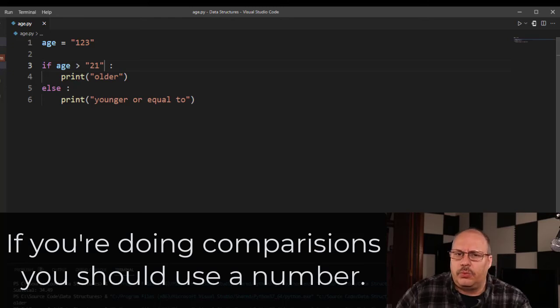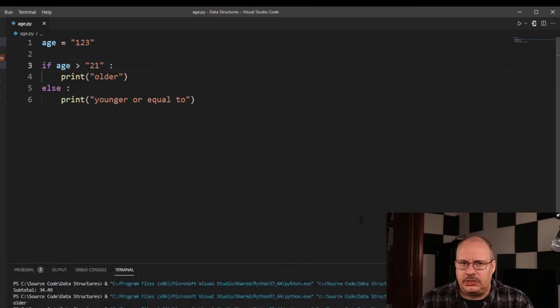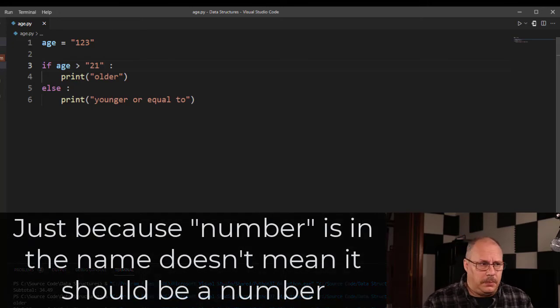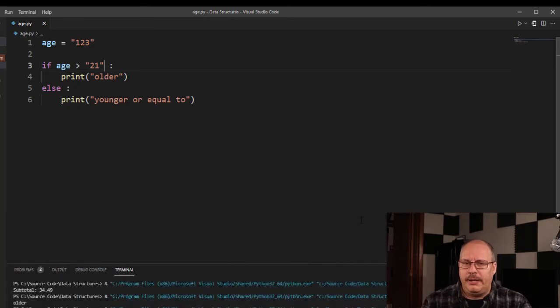So this is just a real simple example of trying to figure out, okay, should I store something as a number or not as a number? And just because it has the word number in it doesn't mean I'm going to store it as a number, because phone number, as we saw, was too big. Social security numbers, once again, too big. We're not going to do numeric things with them, and that's going to be true for things like employee numbers and student numbers and a lot of those different types of things. So even though it might have the word number in it, we don't necessarily store it as a number.